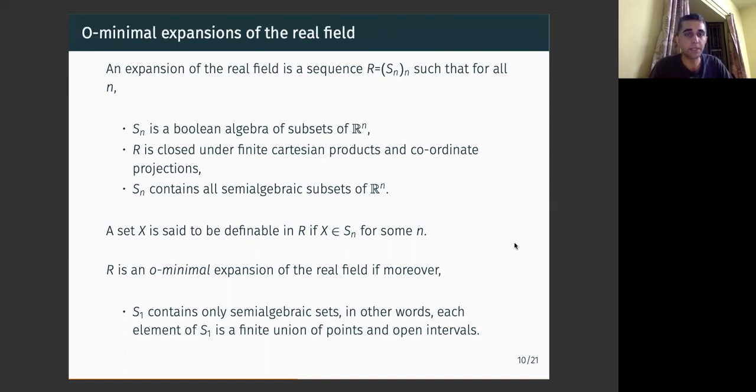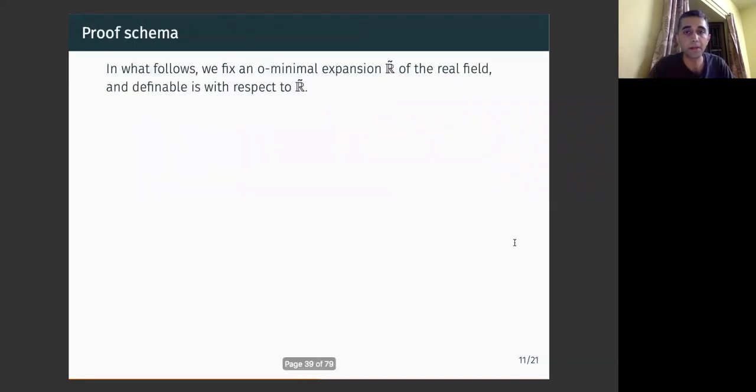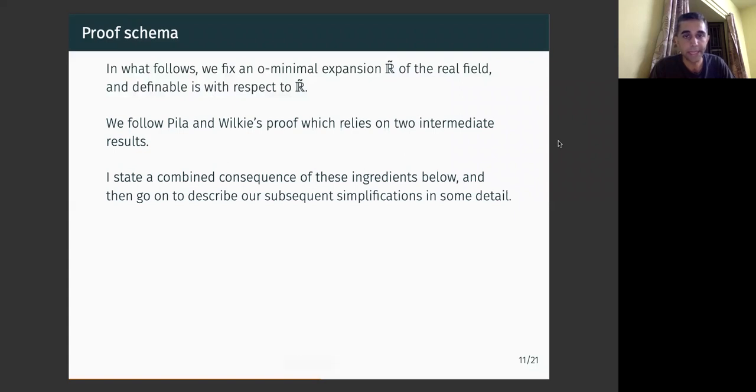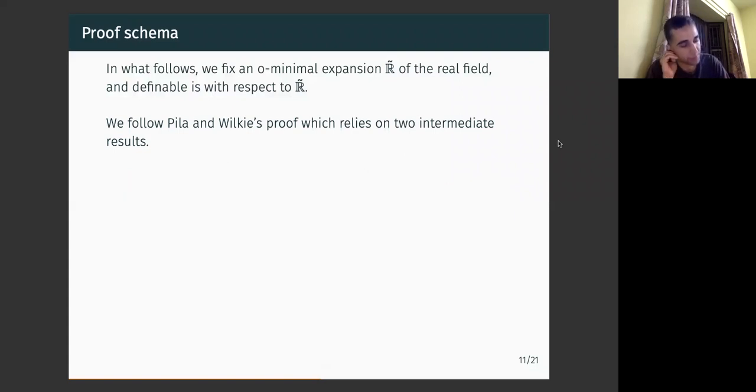All right. Now let me focus on the Pila-Wilkie theorem. In what follows, I now fix an o-minimal expansion of the real field, and I call it R tilde. I fix this R tilde, and when I say definable, I mean definable with respect to this structure R tilde. Fixed for now. And we follow in our note Pila and Wilkie's proof, which relies on two intermediate results.